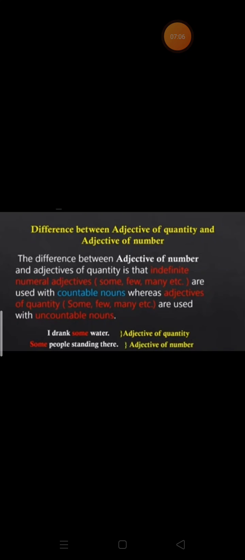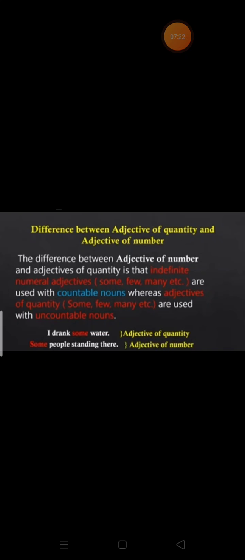So children, these are common words like some, few, many. They act both as adjectives of number and as adjectives of quantity. So they can be used with both countables and uncountables.